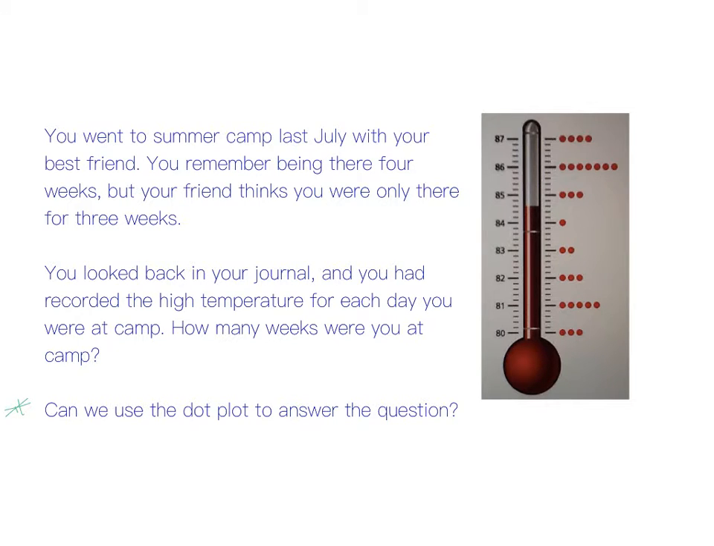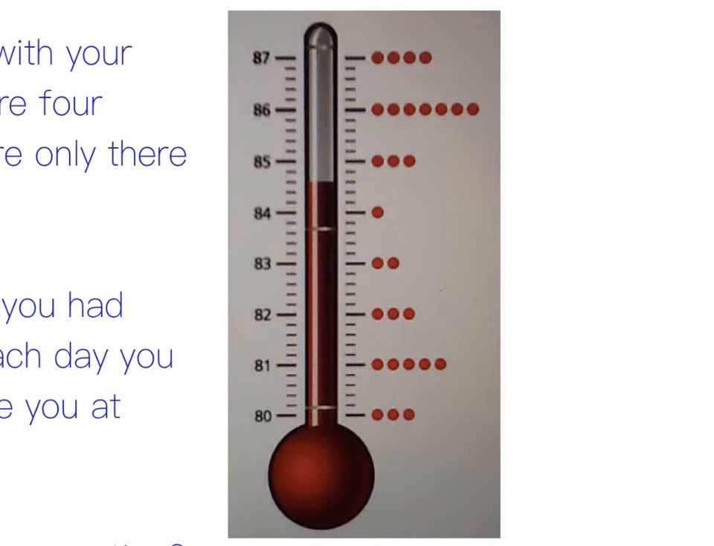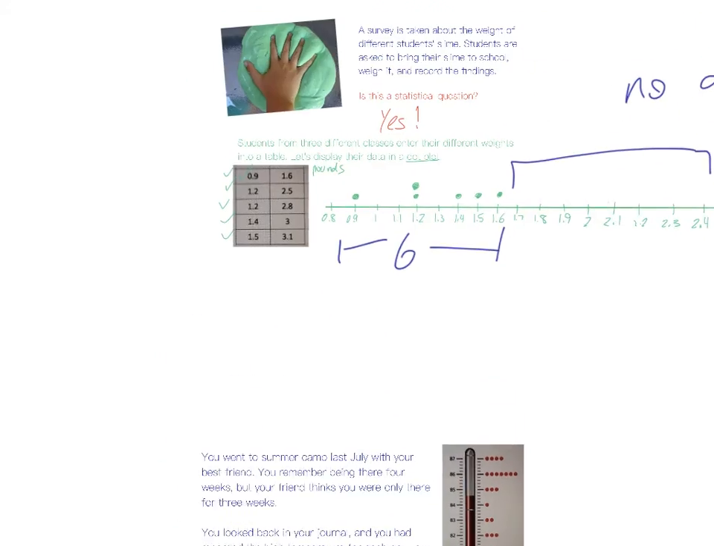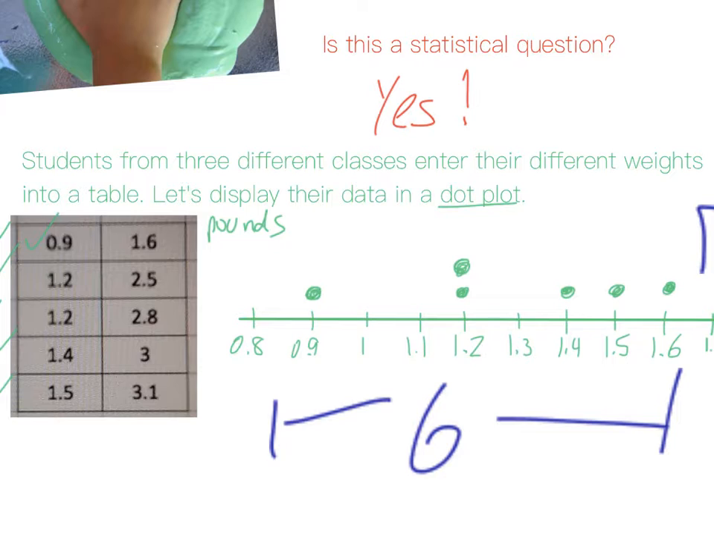Can we use the dot plot to answer this question of how many weeks were you at camp? Well, let's see. That's a dot plot. You recorded the high temperature every day. Actually, I think we can. Okay, and let's look at this. Let's remember from our last question. Look right here at this dot plot. So this student here had slime that weighed 0.9 pounds.